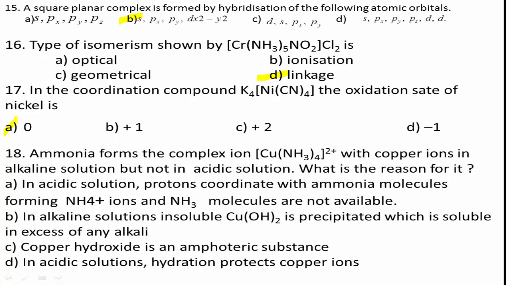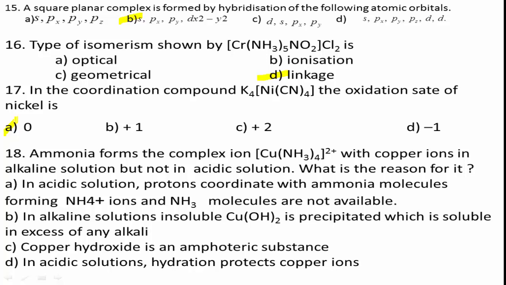Option A: in acidic solution, protons coordinate with ammonia molecules forming NH4+ ions and NH3 molecules are not available. Option B: in alkaline solutions, insoluble Cu(OH)2 is precipitated which is soluble in excess of any alkali. Option C: copper hydroxide is an amphoteric substance. Option D: in acidic solutions, hydration protects the copper ions.